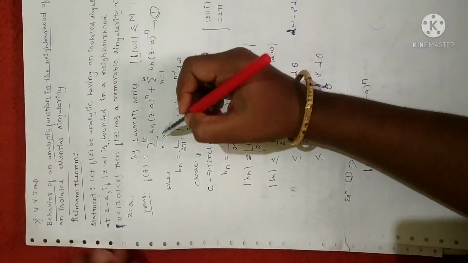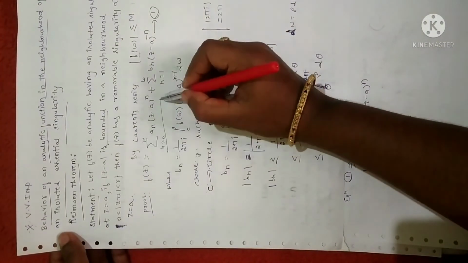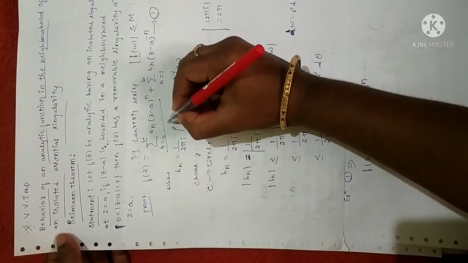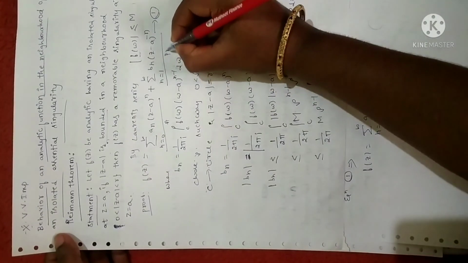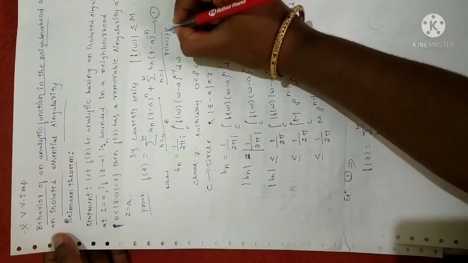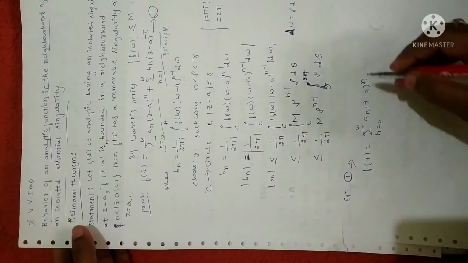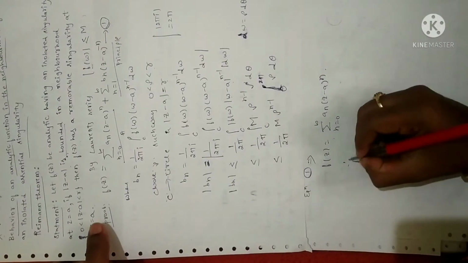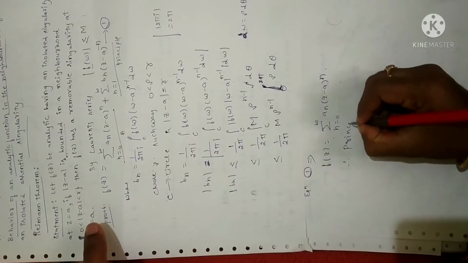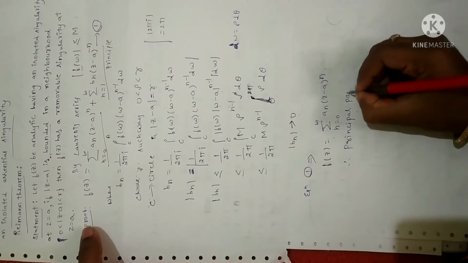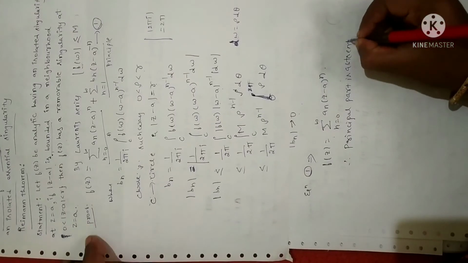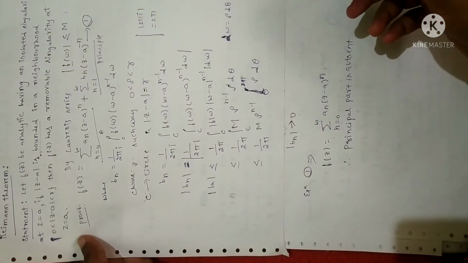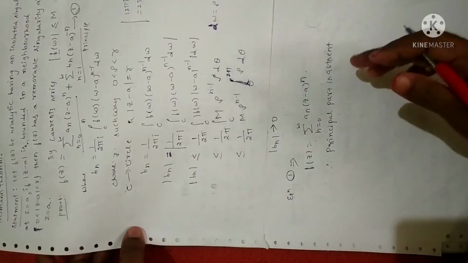Now you can note that, as I already told you in a Laurent series expansion, the first term stands for the analytic part, and the term with minus power n stands for the principal part. Now you can note that in equation 1 there is no principal part. So if the principal part is absent, what can we say? As I already told you, if the principal part is absent, it is a removable singularity.